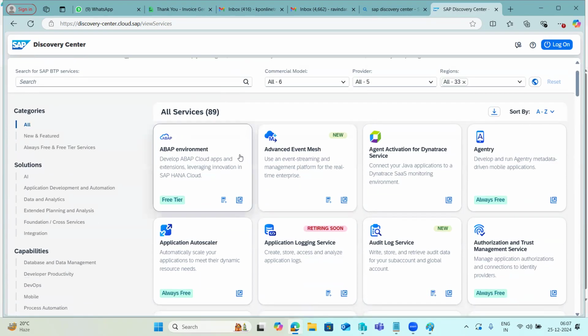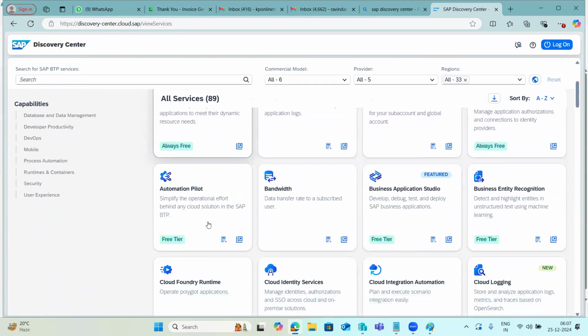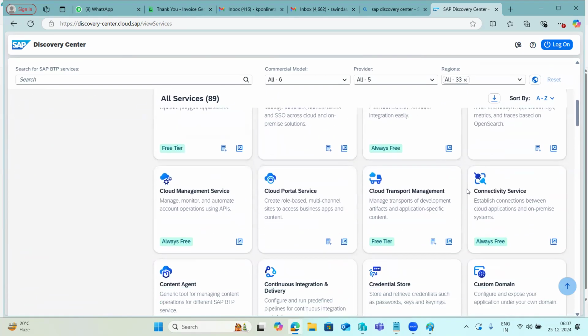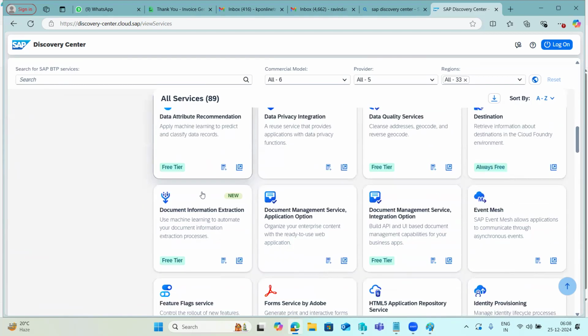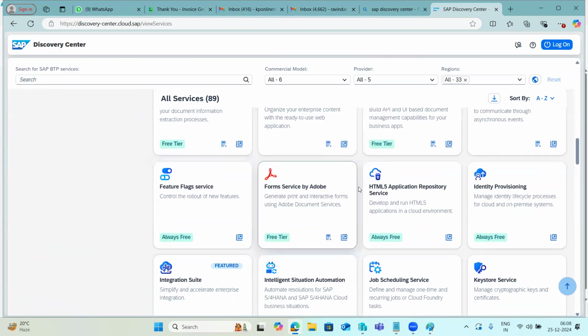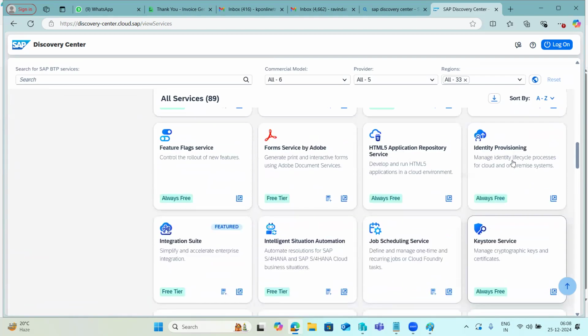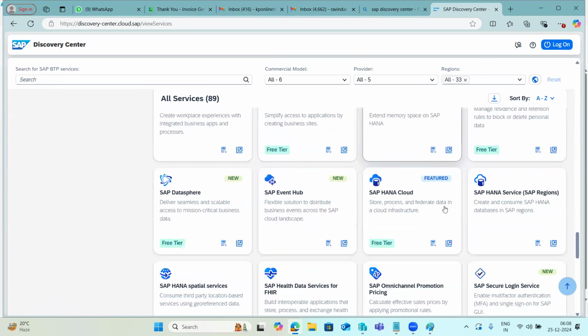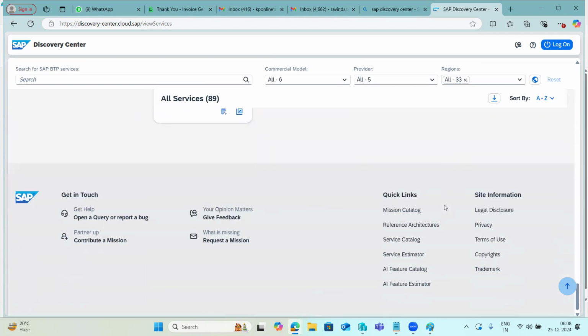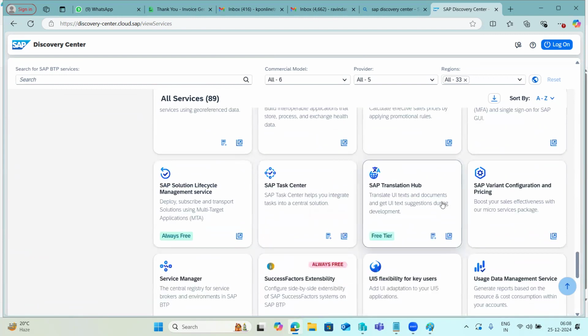These are the services above the environment. There are a lot of services here, you can see it. Content agents, Adobe, and the identity provisioning services here. A lot of services, print services, a lot of services they are providing to the customers. So these are all the services.